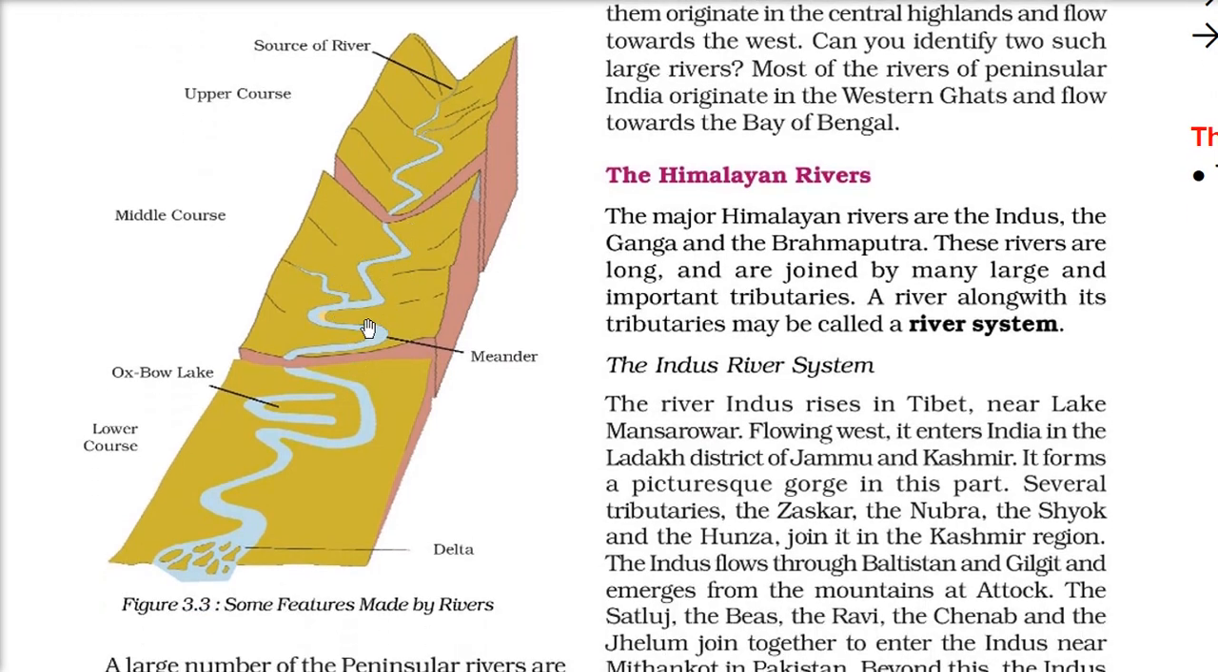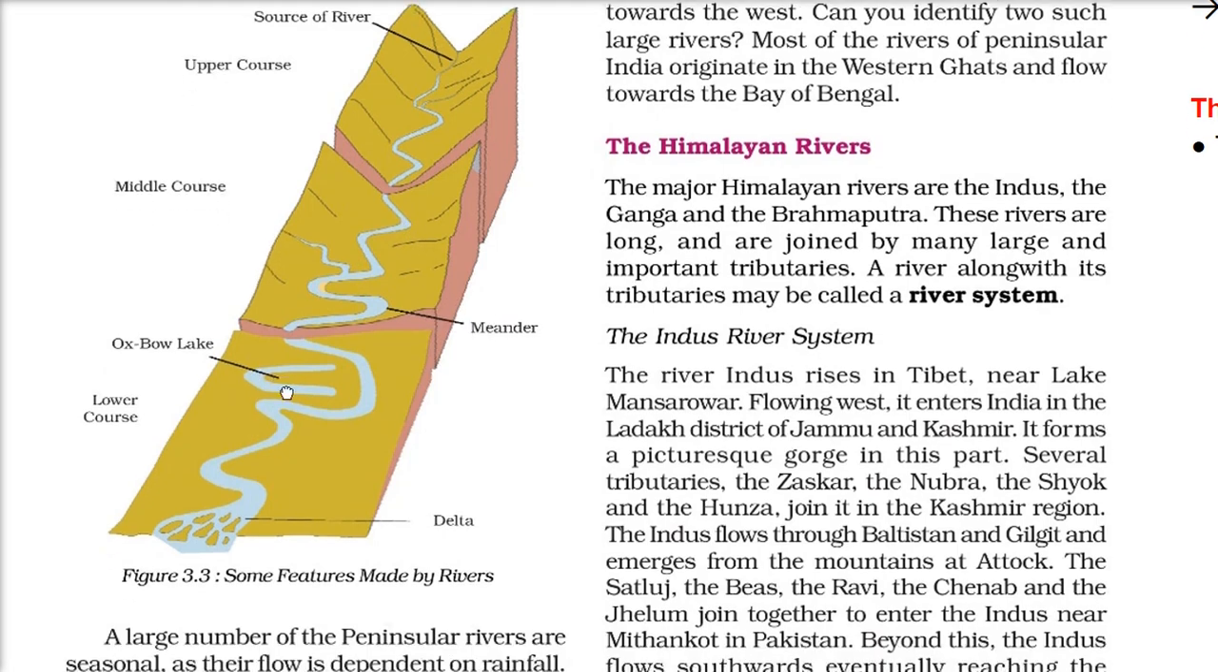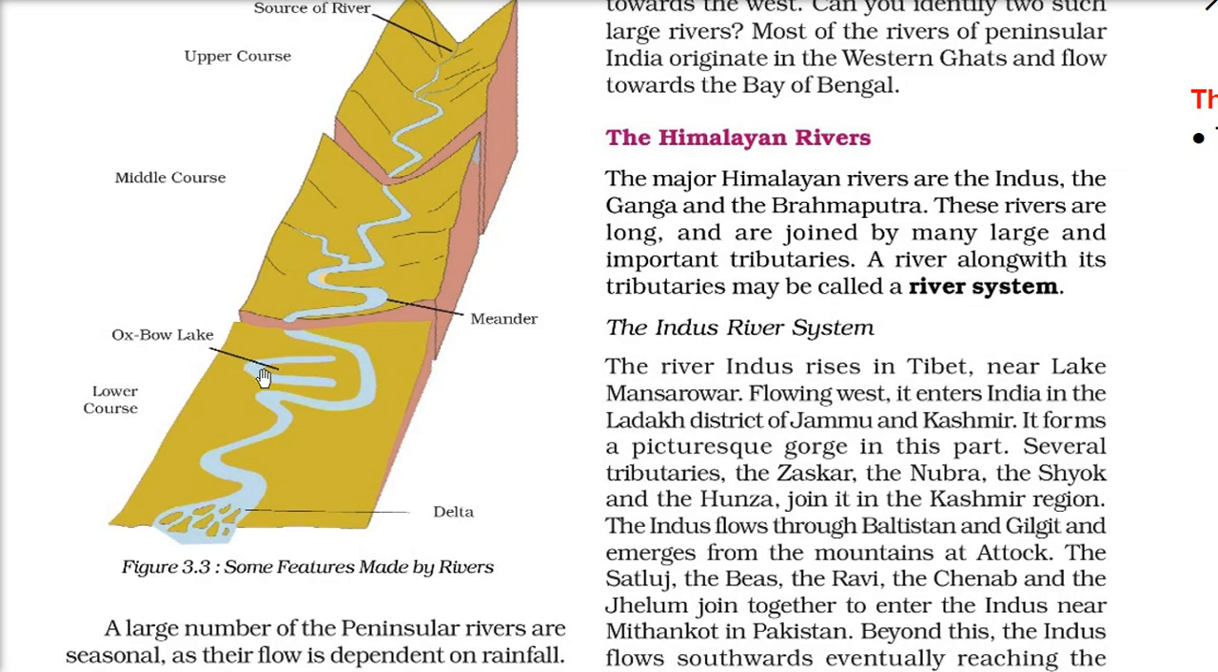When we come down, this is the middle course, and in the middle course we have a meander. Meander is just like a snake. Have you seen a serpent? How does it go around? It goes around like a river. So the river is making a shape like a snake. That is a meander.